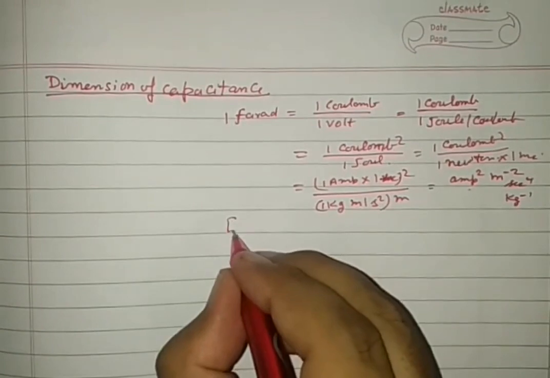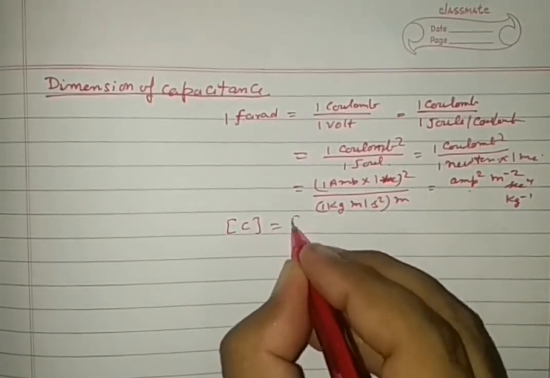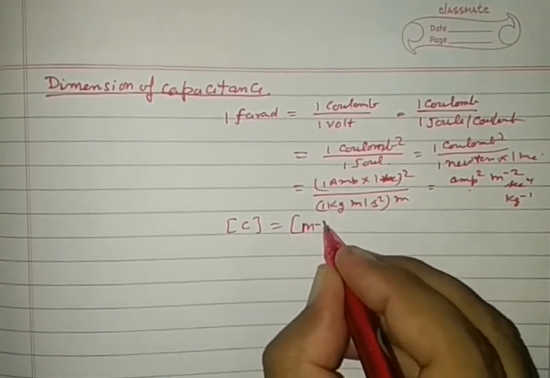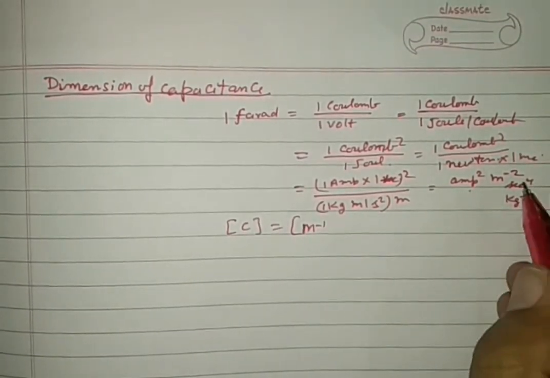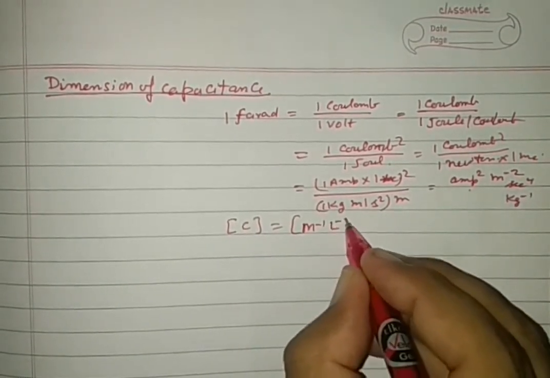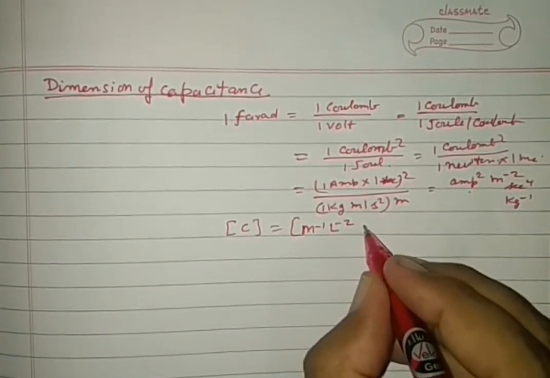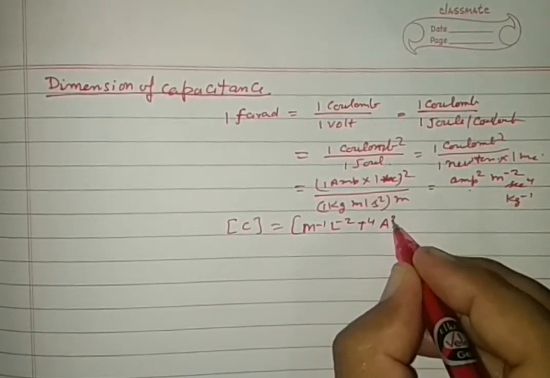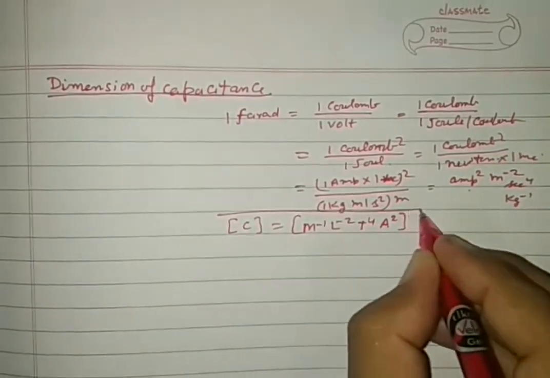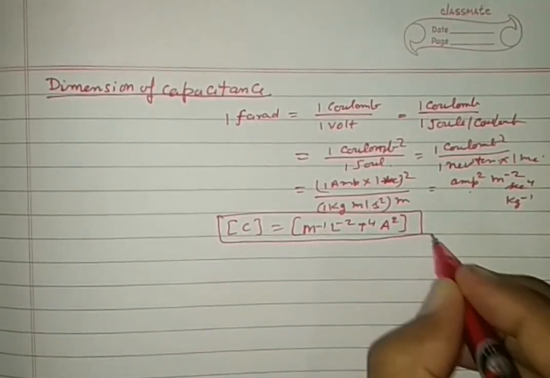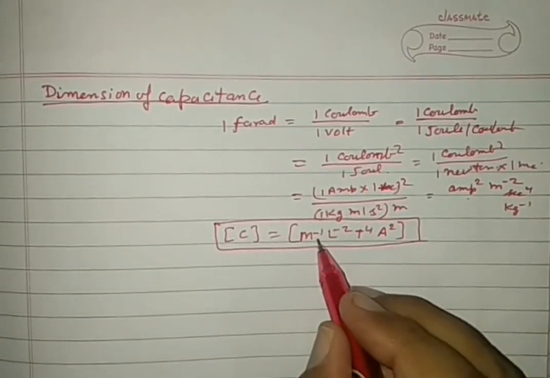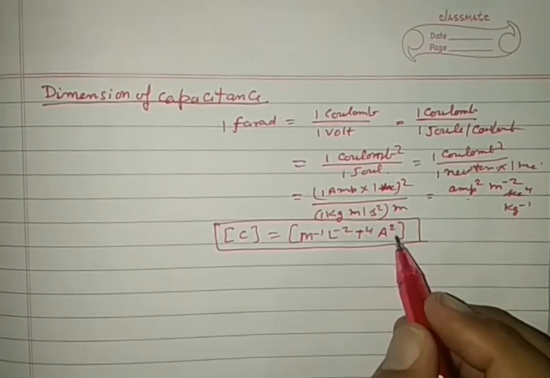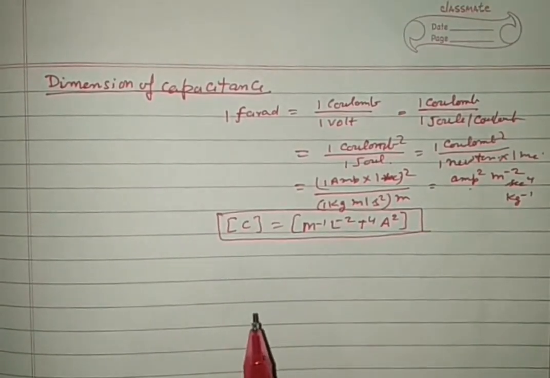So the dimension of capacitance becomes kilogram to the power minus 1. So mass has minus 1 dimension, length has minus 2 dimension, time has 4 dimension, and current has 2 dimension. So this is the dimensional formula of a capacitance. For mass it is minus 1, length minus 2, time 4 and current 2. So these are the dimensions of capacitance.